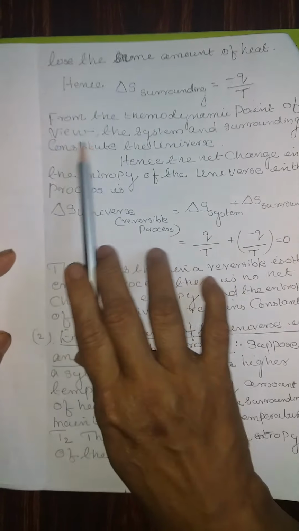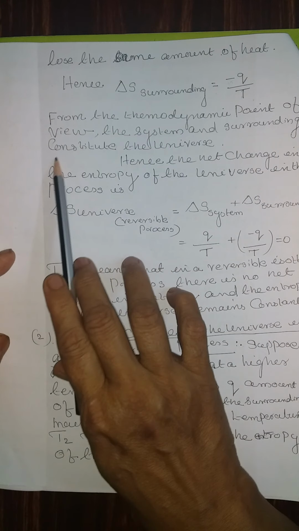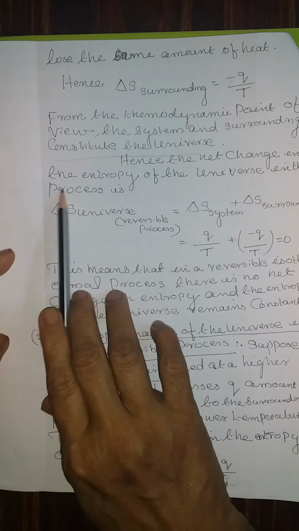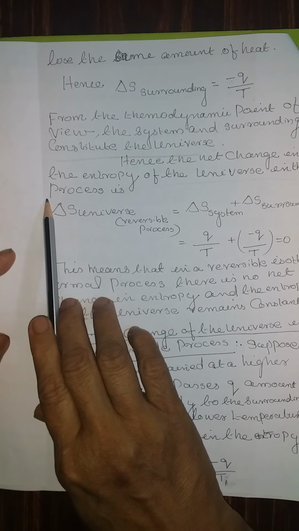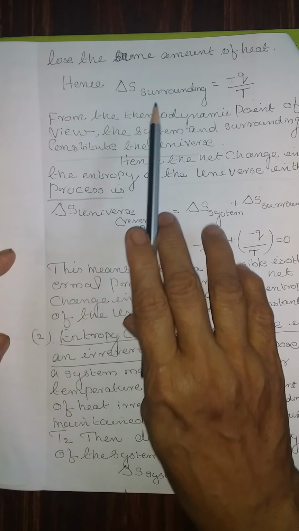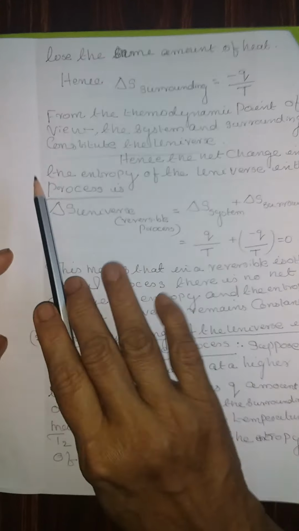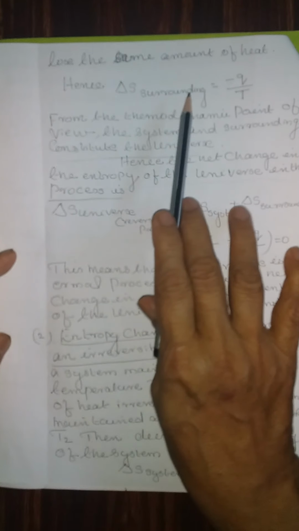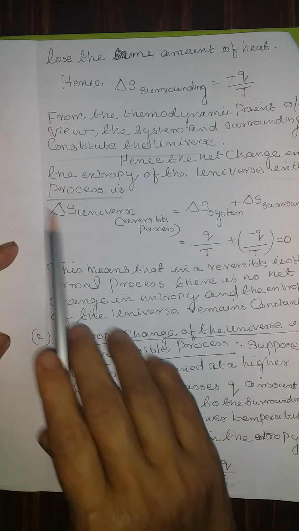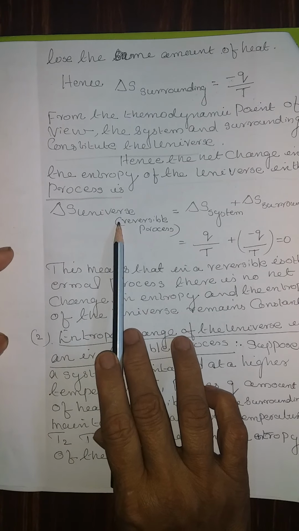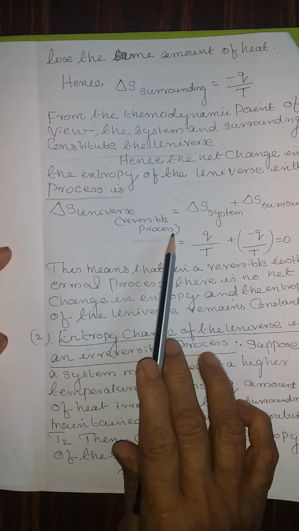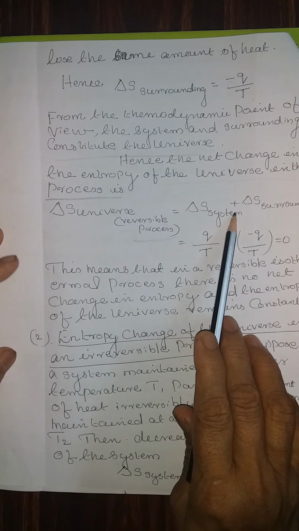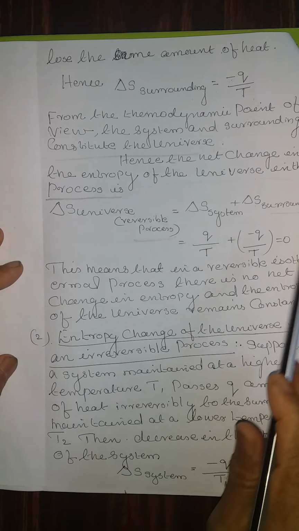From the thermodynamic point of view, the system and the surroundings constitute the universe. Hence, let us see the net change in the entropy of the universe in this process. We know delta S of the system and delta S of the surroundings. The system and the surroundings constitute the universe. Therefore, delta S of the universe for a reversible process can be represented as delta S of the system plus delta S of the surroundings.